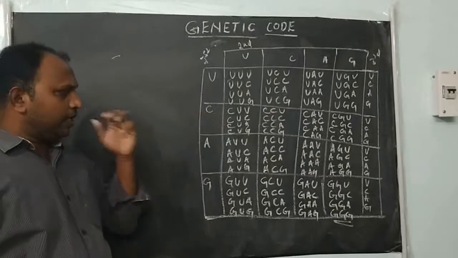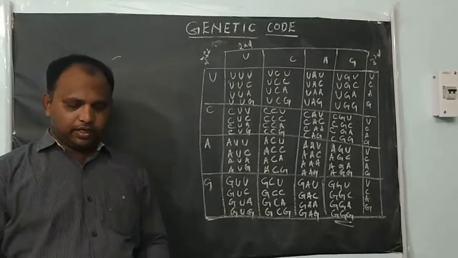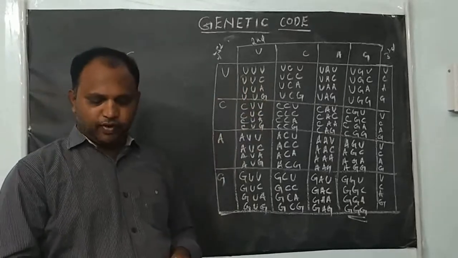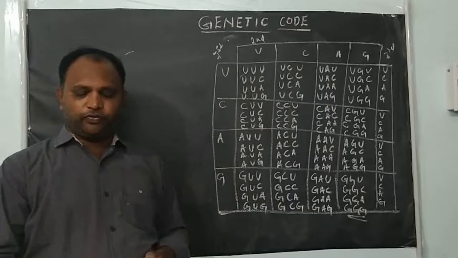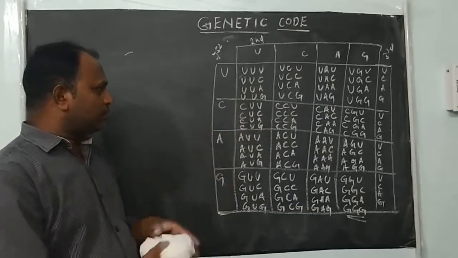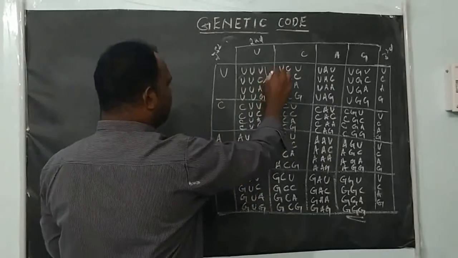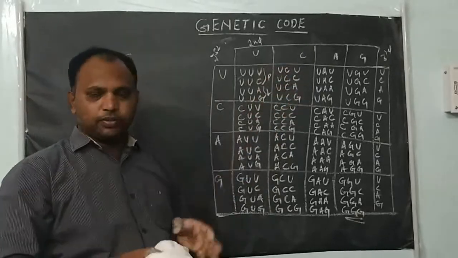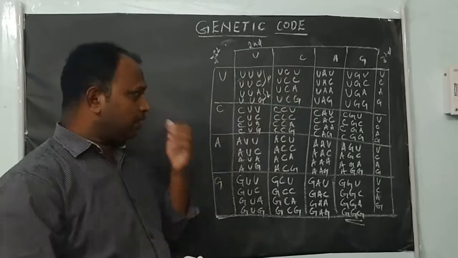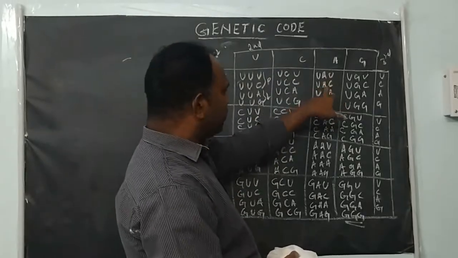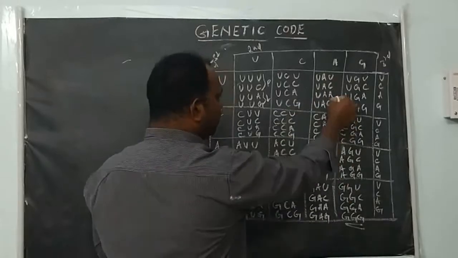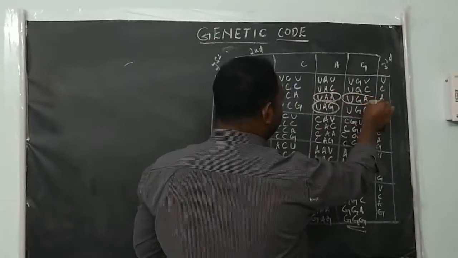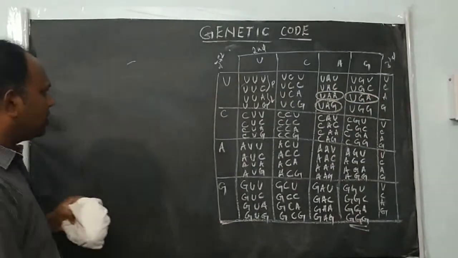And every nucleotide triplet codes for one amino acid. Okay, you can refer to the diagram in the book. So UUU codes for phenylalanine. UUC codes for phenylalanine. These two codons are phenylalanine, and the next two are leucine. Like the next column, all codons code for serine. But in this column UAU, UAC code for tyrosine. But these three codons, UAA, UAG and UGA...